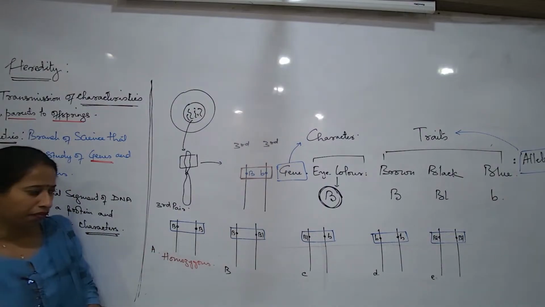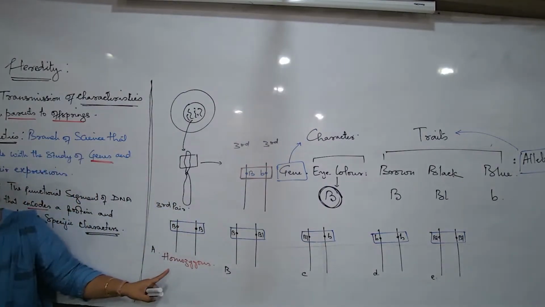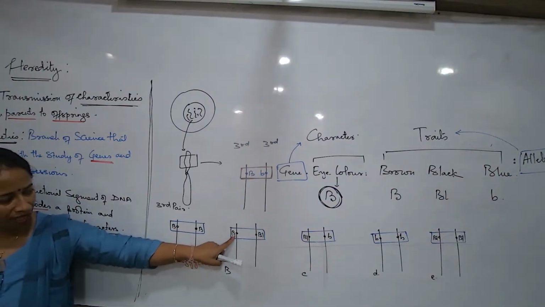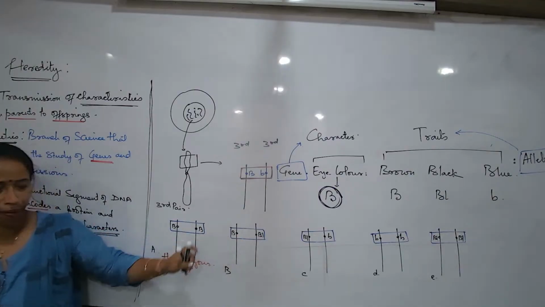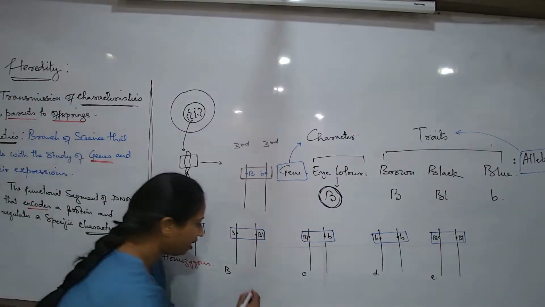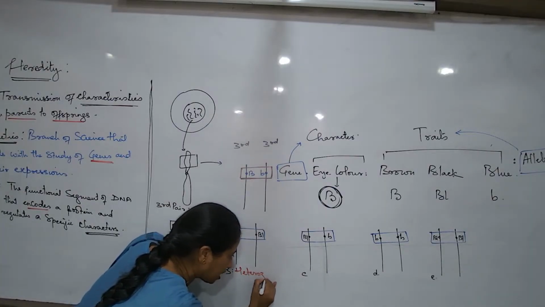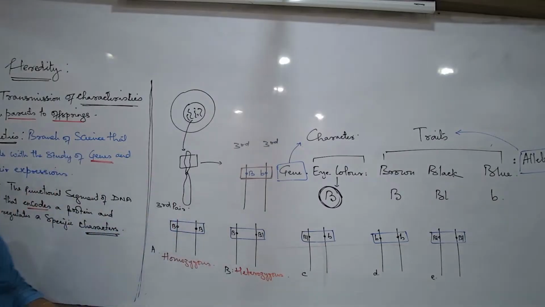Now that I'm talking about this condition, tell me, is the condition for A and B the same? This is one allele, this is another allele for eye color. Same hai alleles in both the chromosome? No, the alleles are different. If the alleles are different, this condition is known as the heterozygous condition. So I'm talking about two words.